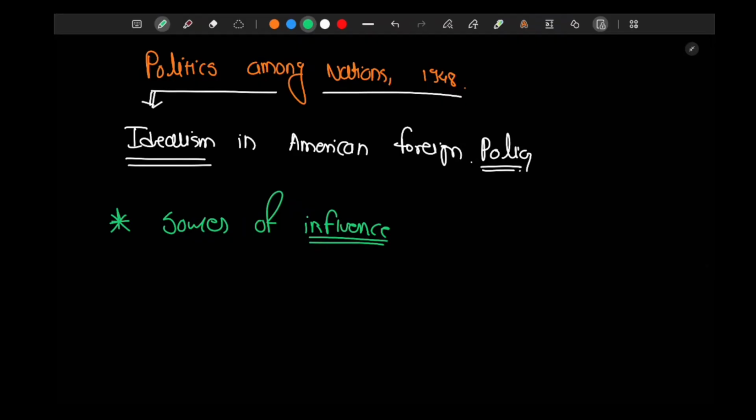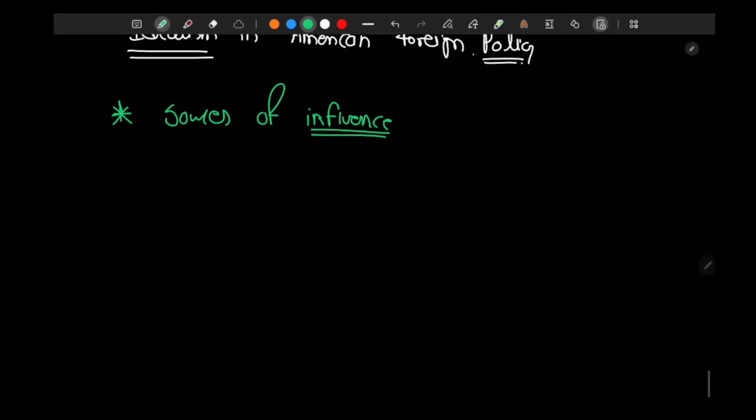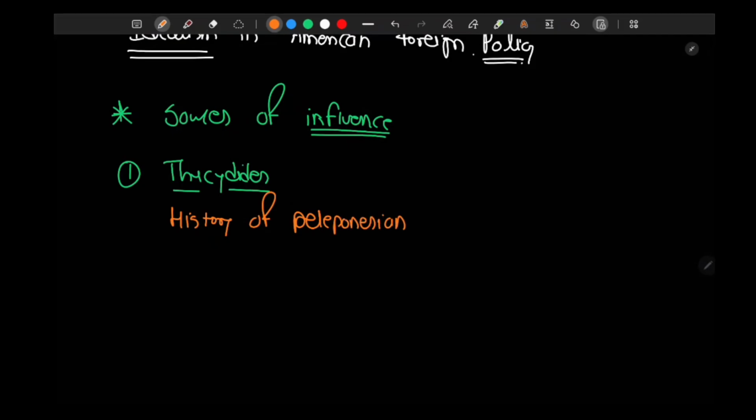The sources of influence were people like Thucydides. In his book History of the Peloponnesian War, there is a very famous quote.